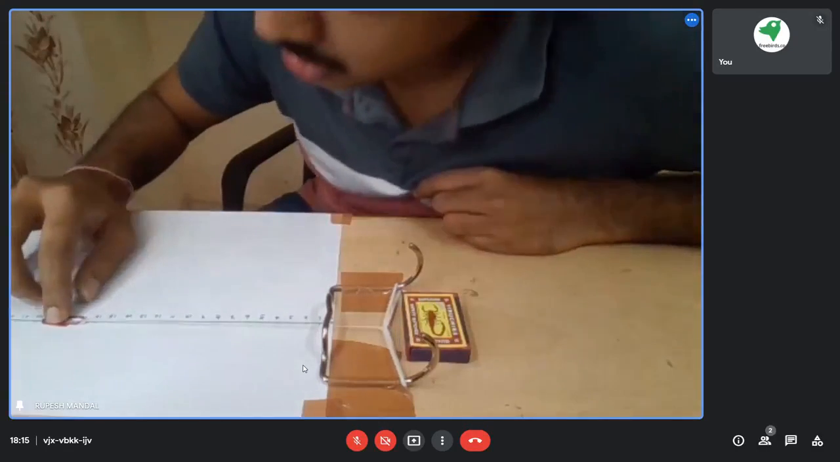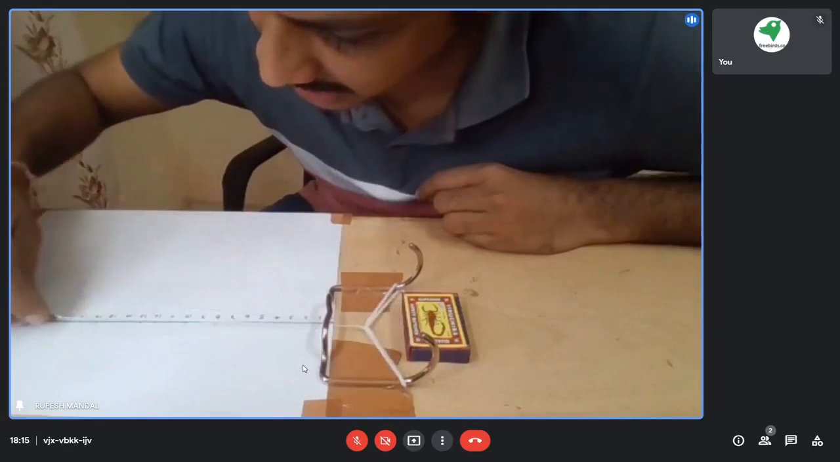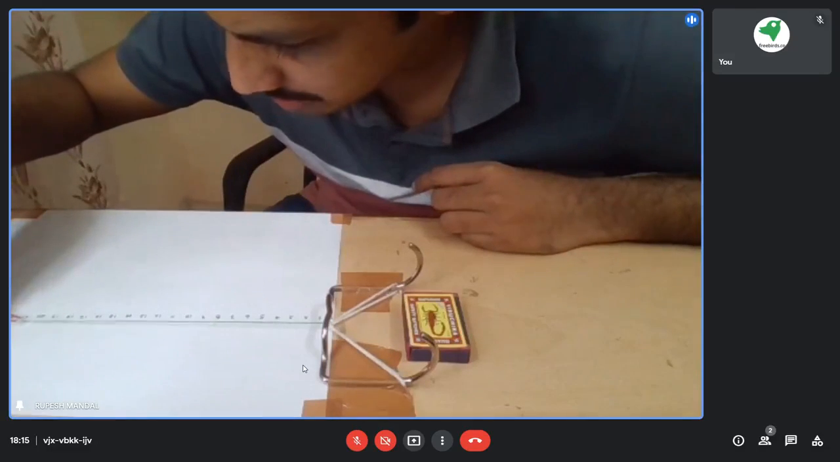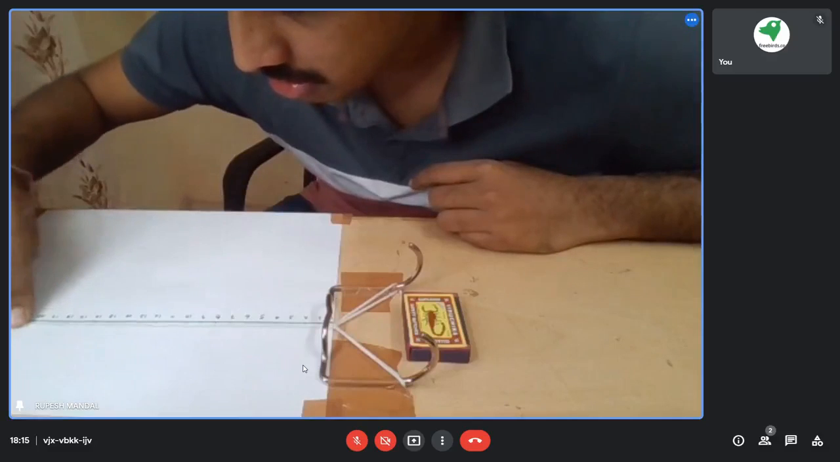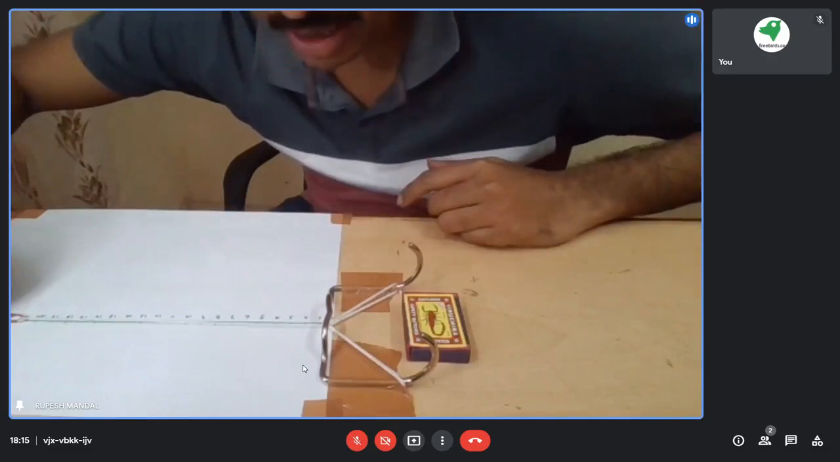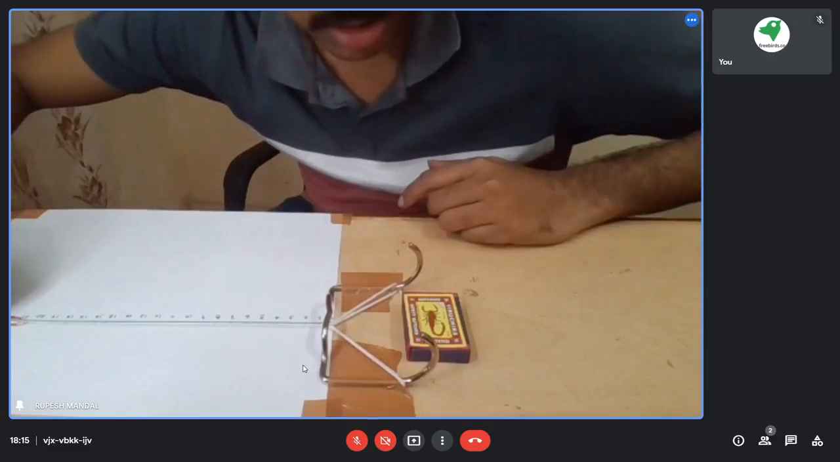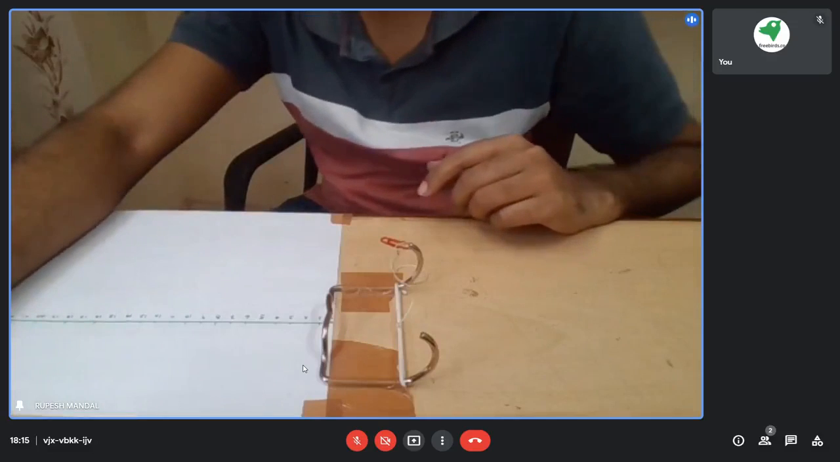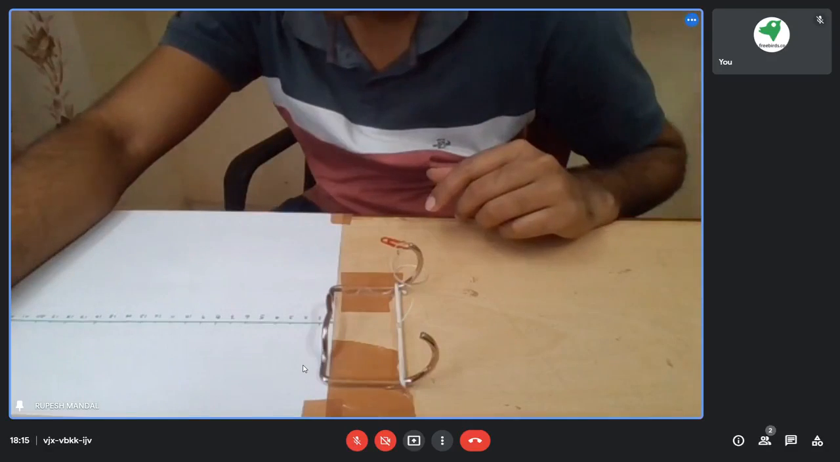Now instead of 19, if I'm pulling that particular item some more distance, suppose till 21, I'm just pulling that particular thing till 21. Now what will happen? It is moving a longer distance. Let me show you.